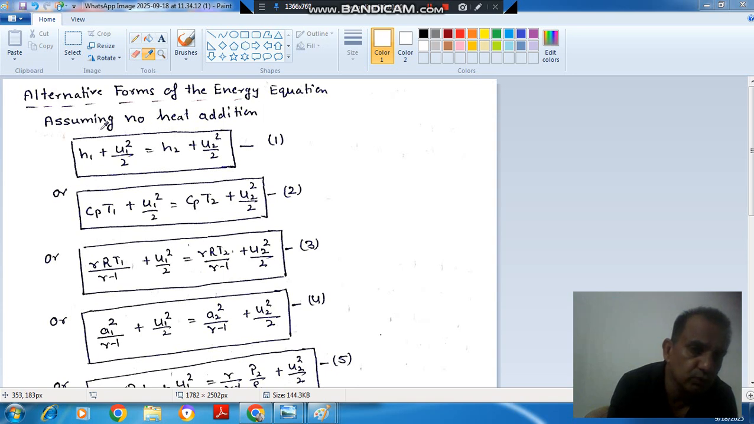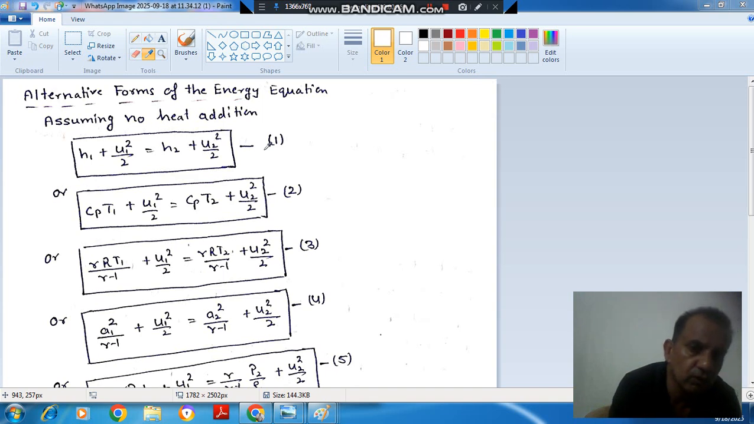So if we assume no heat addition, then the energy equation is this. So Q is 0 here. We have studied the energy equation for one dimensional flow. If we assume no heat addition, then Q is 0, and the energy equation will be H1 plus U1 square by 2 is equal to H2 plus U2 square by 2. So this is equation number 1. This is one of the forms of the energy equation.